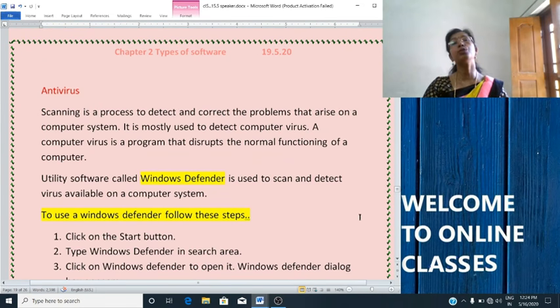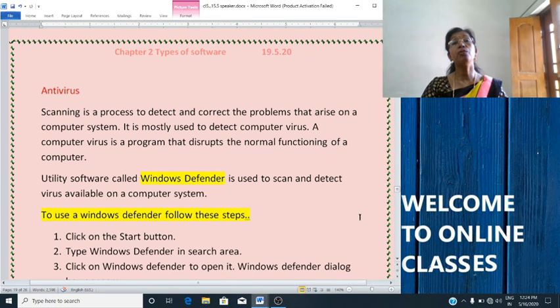It is mostly used to find the computer virus. A computer virus is a program that disrupts the normal functioning of your computer. A virus can be extremely destructive. It can erase the data from the hard disk and even corrupt the computer software.